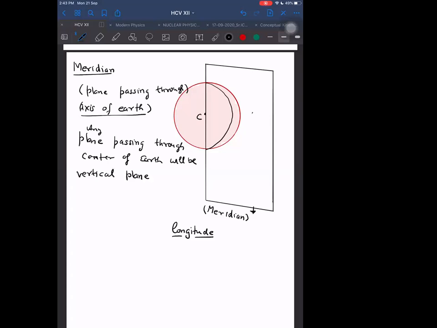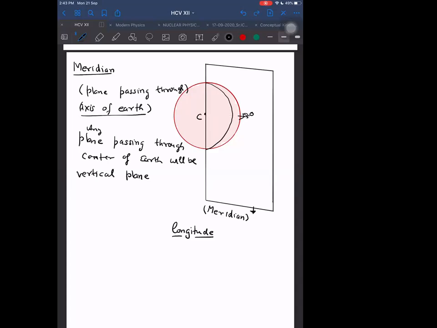If a person is standing here, then he will be lying in this plane. Wait a second, in which place will the person be standing?